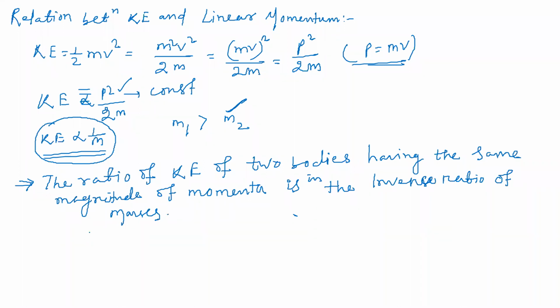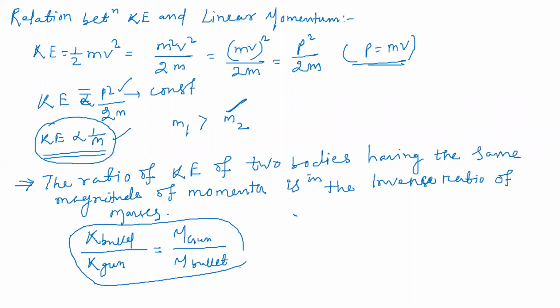That means, students, if in the question a bullet is fired from a gun, then kinetic energy of the bullet divided by kinetic energy of the gun. Kinetic energy is inversely proportional to mass, na? So the ratio of their kinetic energy, if mass is given, we have to take mass of the gun divided by mass of the bullet. Got it? Kinetic energy of bullet by kinetic energy of gun is equal to mass of the gun divided by mass of the bullet, because inversely proportional. Got it, na?